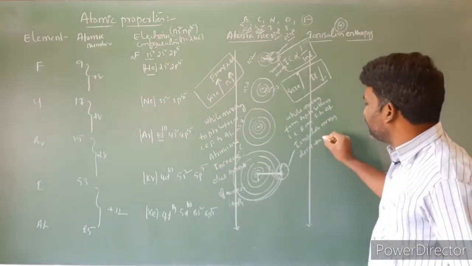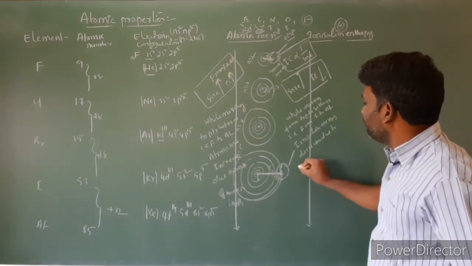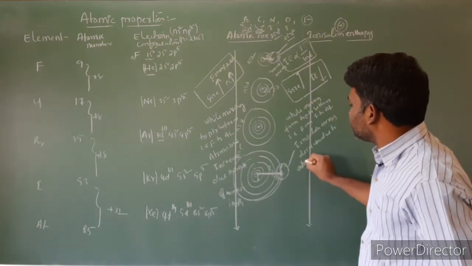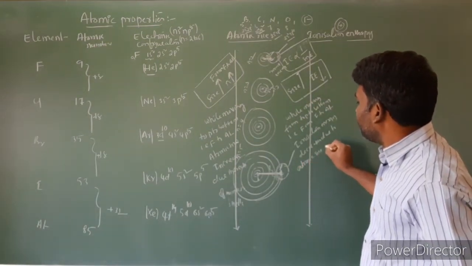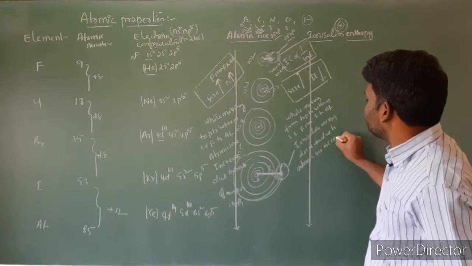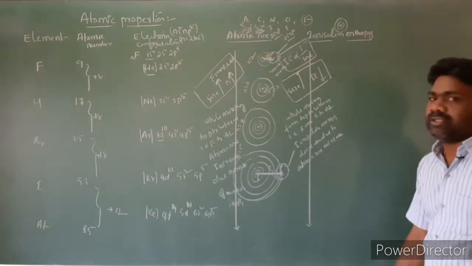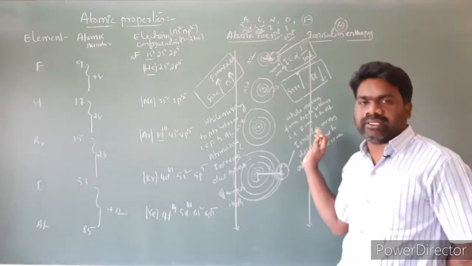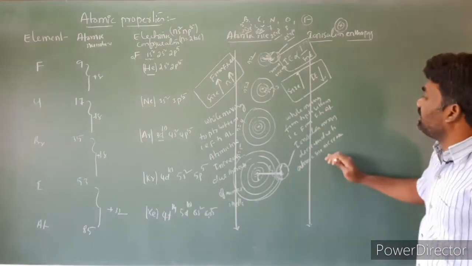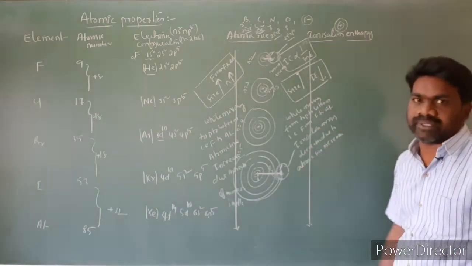Ionization energy decreases due to atomic size increases. So this is the information relating to atomic size and ionization enthalpy.